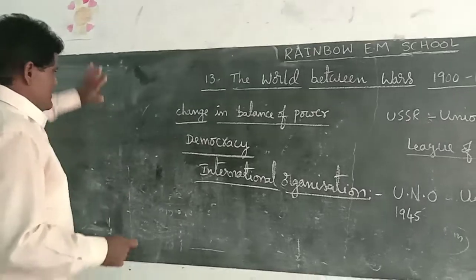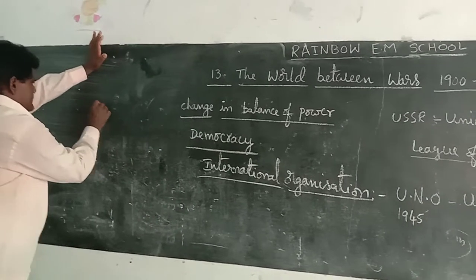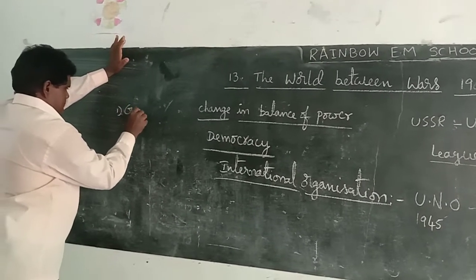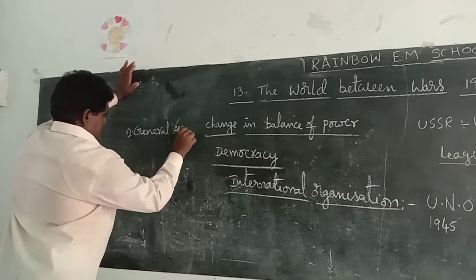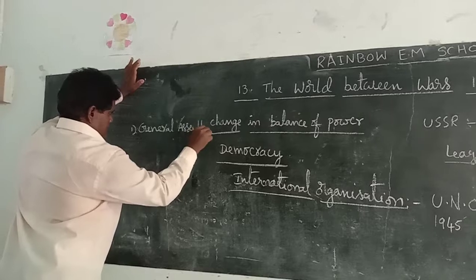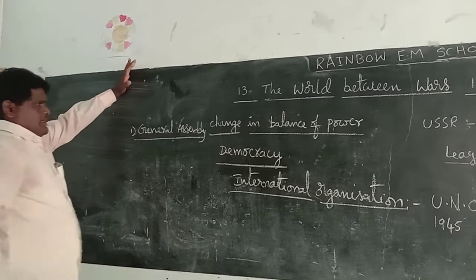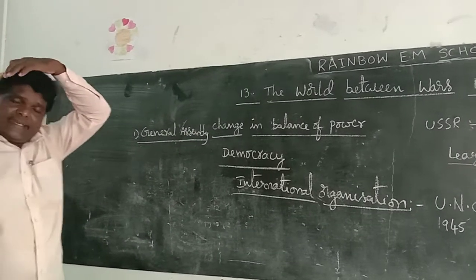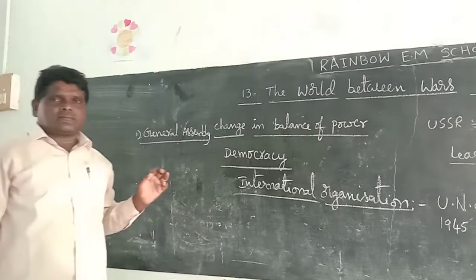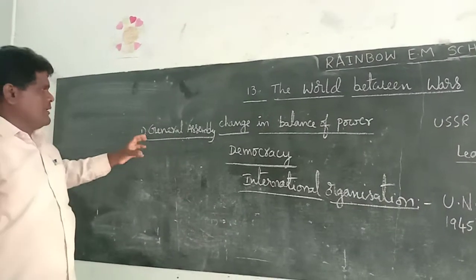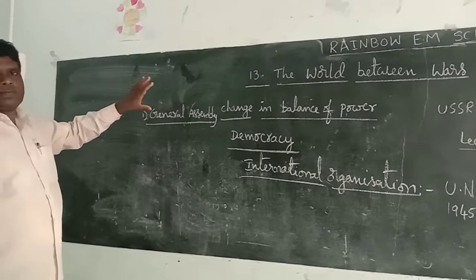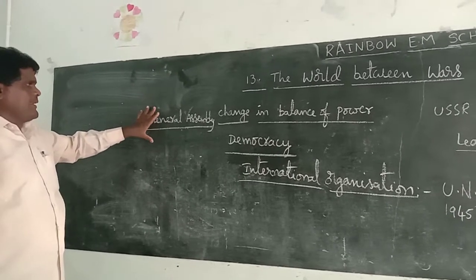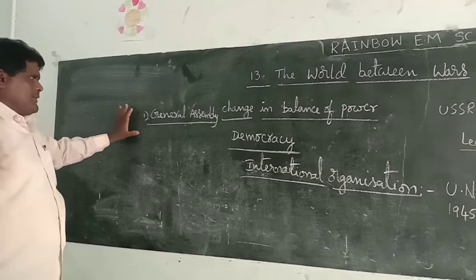The first organ is the General Assembly. This organ plays a very important role in international administration.